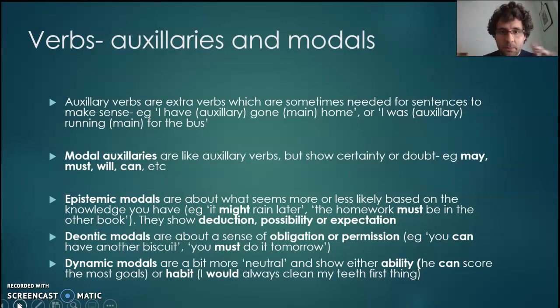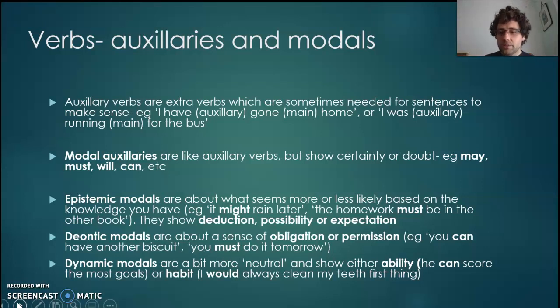Deontic give either obligation or permission. Okay, they're your big power ones. So you can have another biscuit. You're giving someone permission to do it, or you must do it tomorrow. You're obliging to. They need to do that tomorrow for you. They're very big on power. If you want to link to bases of power or influential or instrumental power, often deontic modals will help you do it.